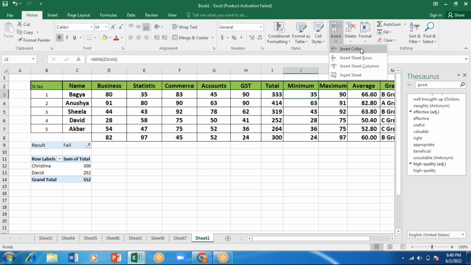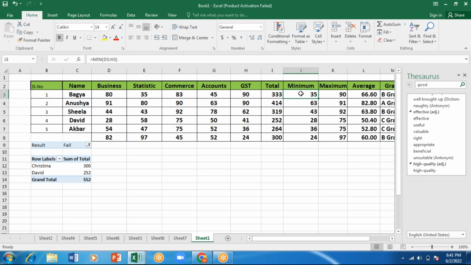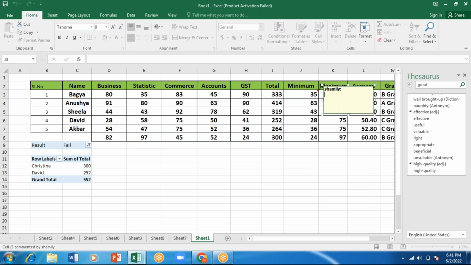If I want some additional details, I'll just right click here, and I have the option Insert Comment. "Marks changed to pass the student." Like this, a comment has been given.